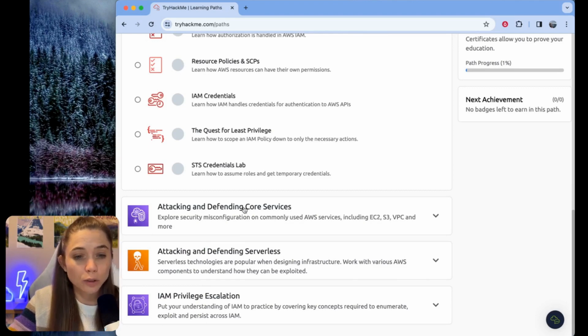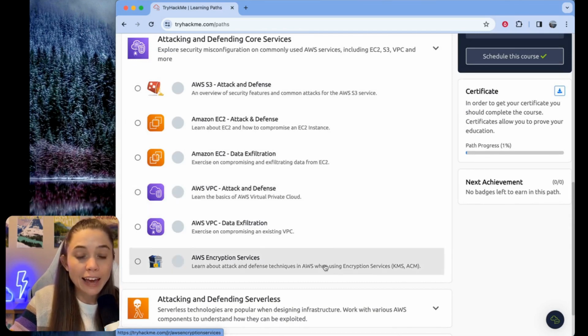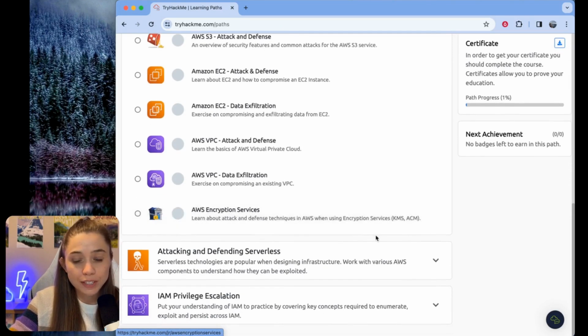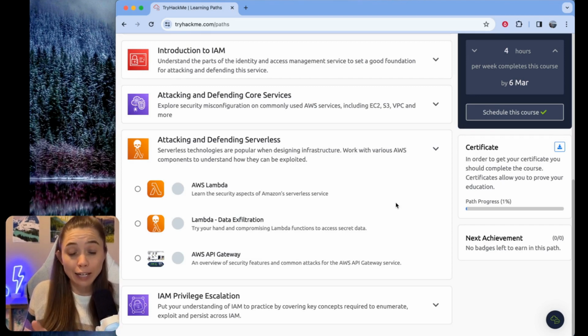Attacking and defending core services. So let's see what services we're going to be working with. We've got S3 buckets, EC2, VPC, which is like networking, and then the AWS encryption services. So KMS, which is keys, and then ACM, which is the certificate manager. Attacking and defending serverless, which I'm especially excited about. So we've got Lambda, Lambda data exfiltration, and then an AWS API gateway room, which I'm really excited about and hope I'll learn some new stuff there.